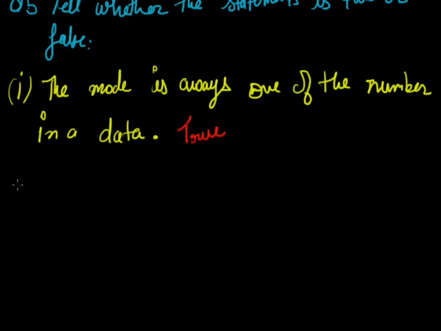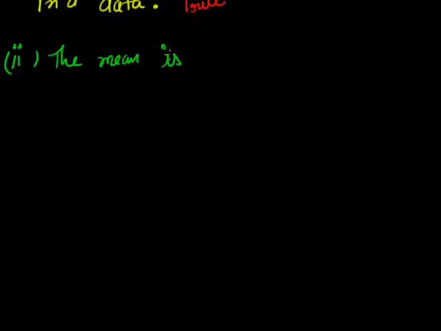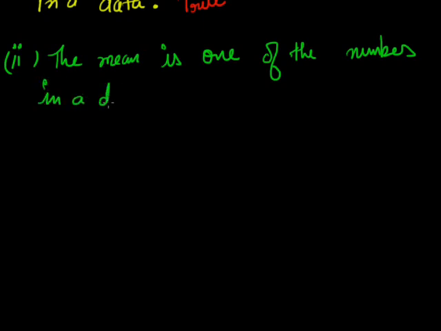So it is true. Now the second part is, the mean is one of the numbers in a data. So it is not necessary that the mean is one of the numbers of the given data. It can be any number. Since we are finding the average, if we divide the sum of the given numbers by some number, it is not necessarily true that the result comes out to be a number from the given data. So it is not true, it is false. It is not always necessary.